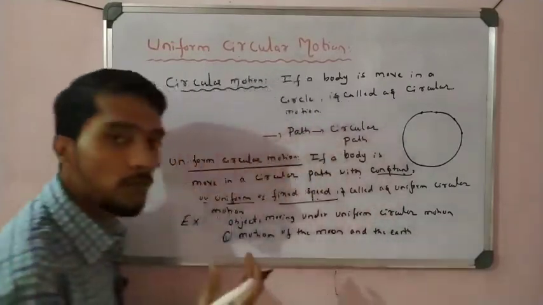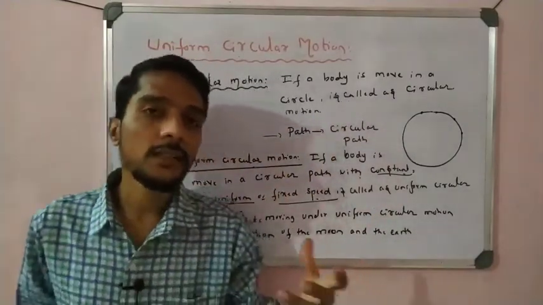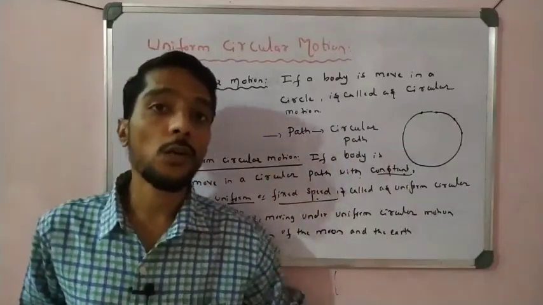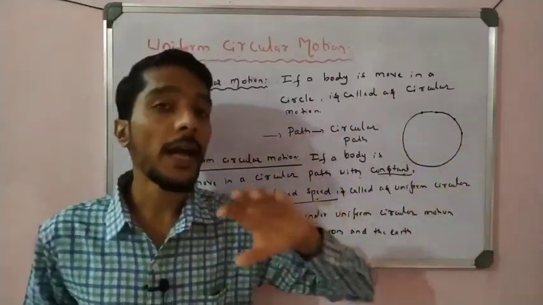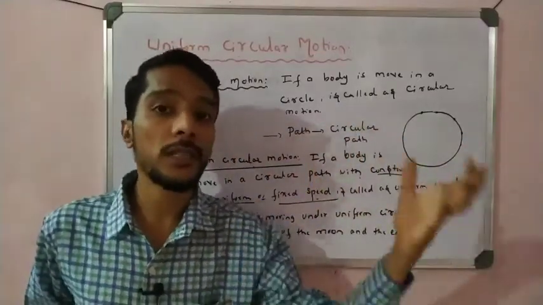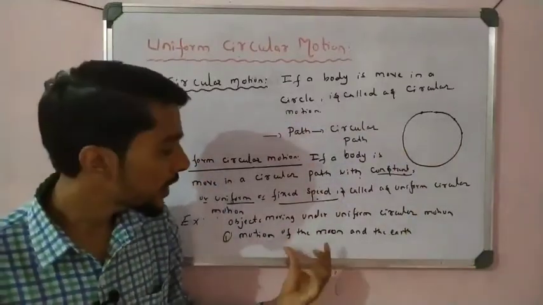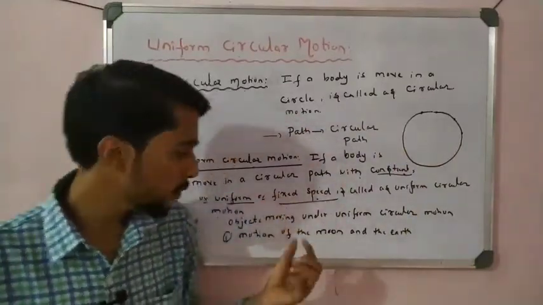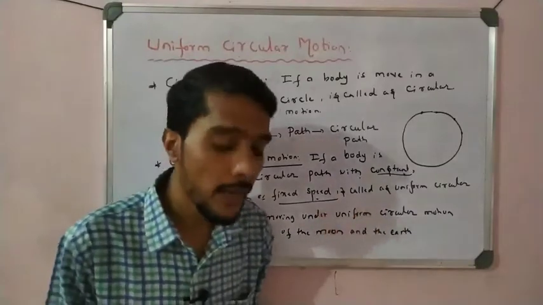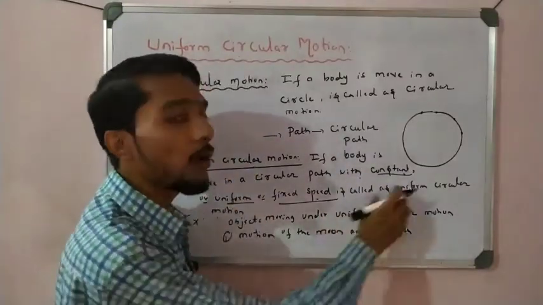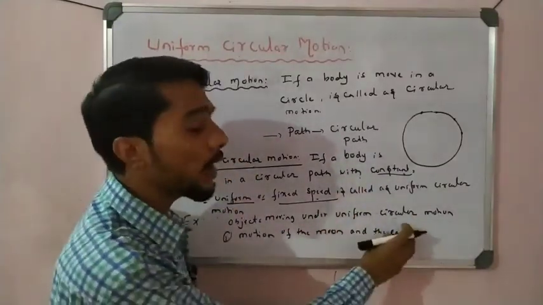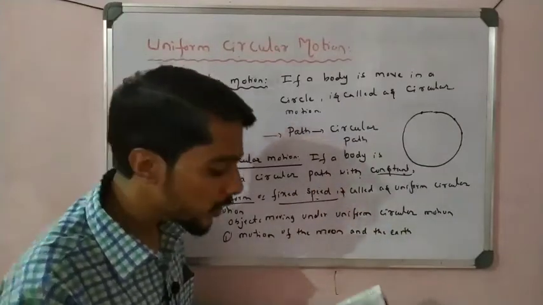Okay, that is uniform circular motion. We know that the moon has a circular path, and the moon revolves around the earth in a circular orbit. So that is an example of uniform circular motion. The moon rotates around the earth in a circular orbit, and the earth goes around the sun in a circular orbit, right? So that is one example.